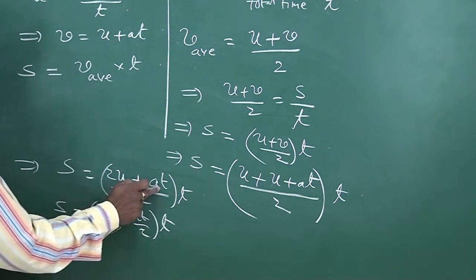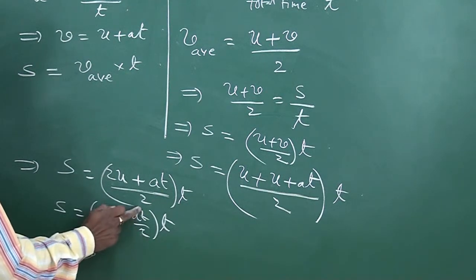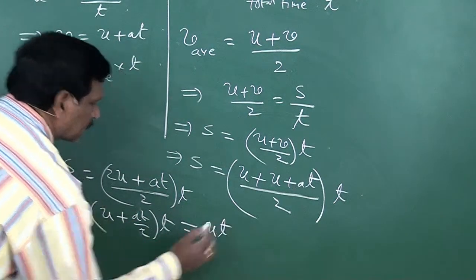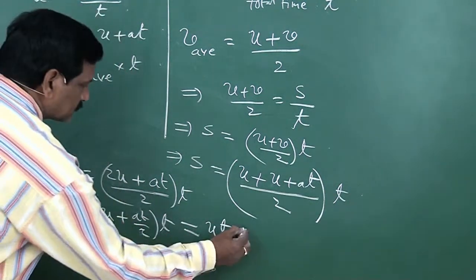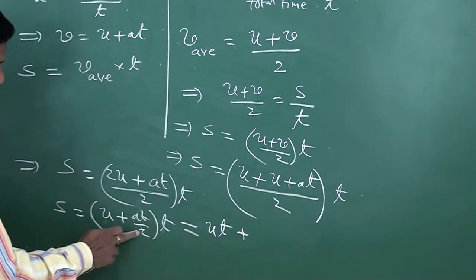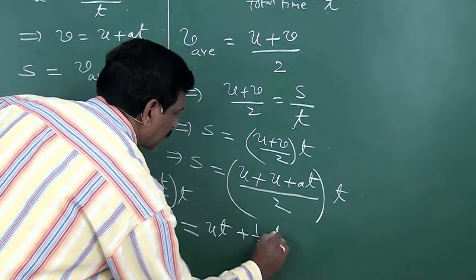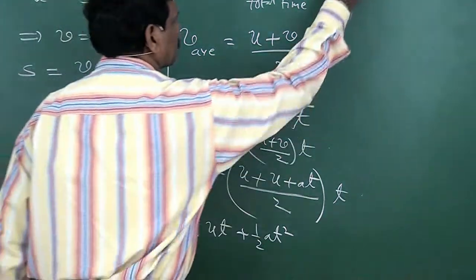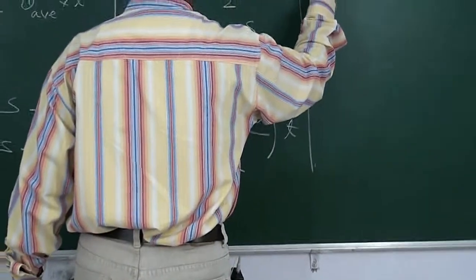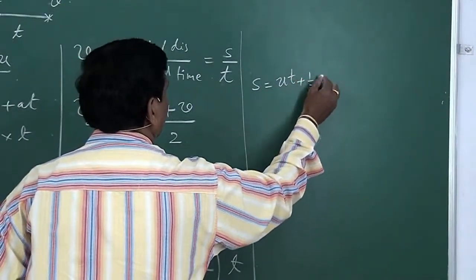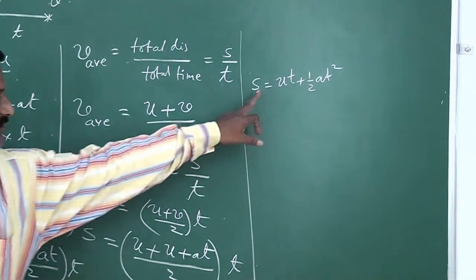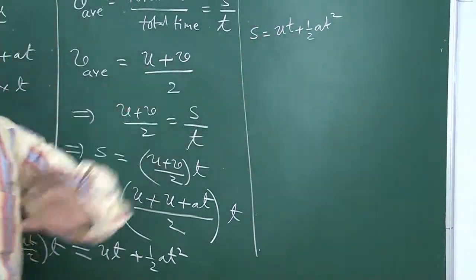We have to separate these two terms like this. u plus at by 2 into t is equal to u into t, ut, plus at into t, at square by 2, that is half at square. So s is equal to ut plus half at square. So you can write s is equal to ut plus half at square. This is the displacement time relation.